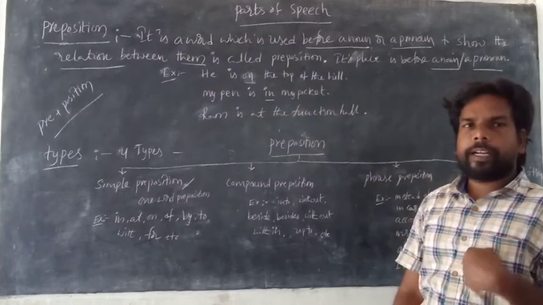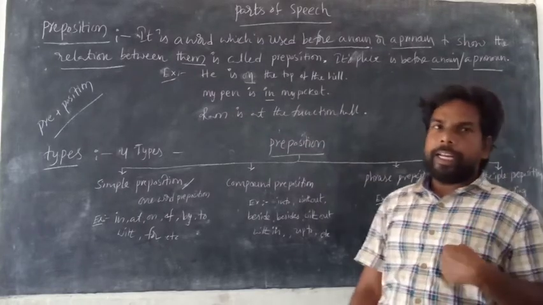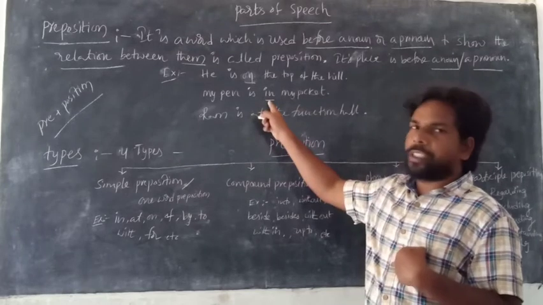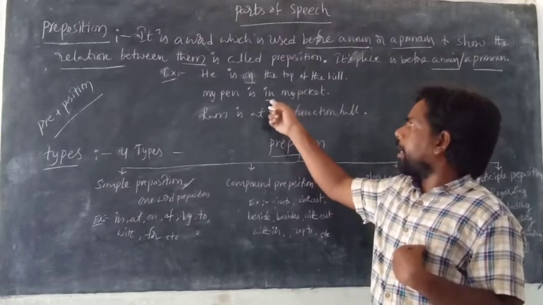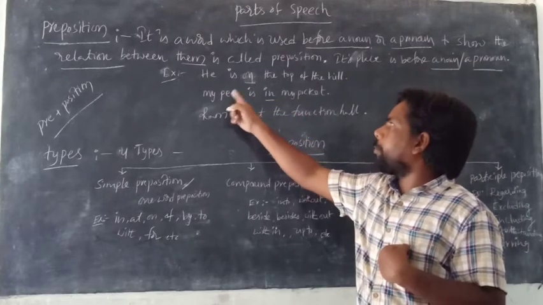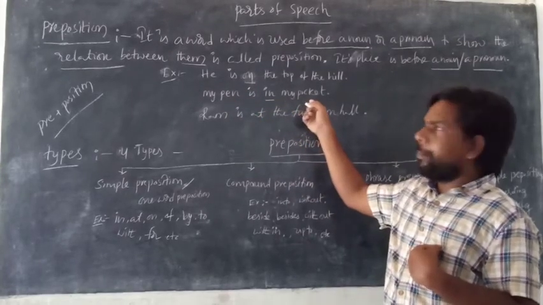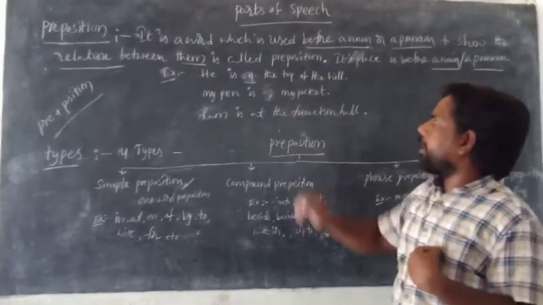Where is my pen? In my pocket. In is called a preposition. It has a meaning, and this preposition shows the relation between the nouns, pen and pocket. Now remove it and read it.